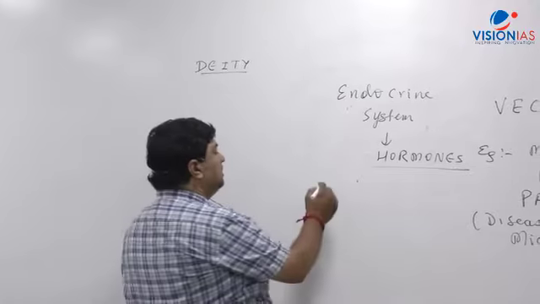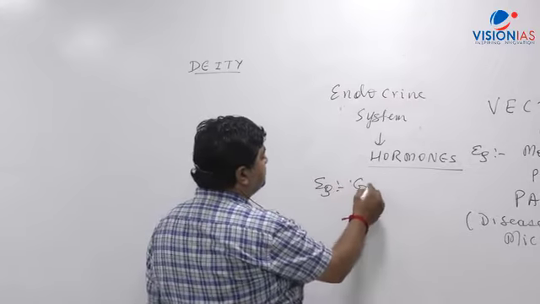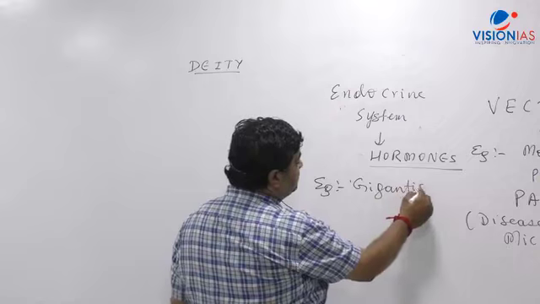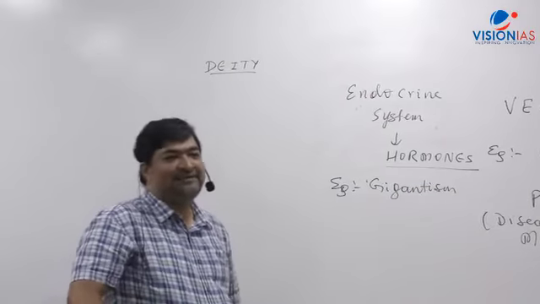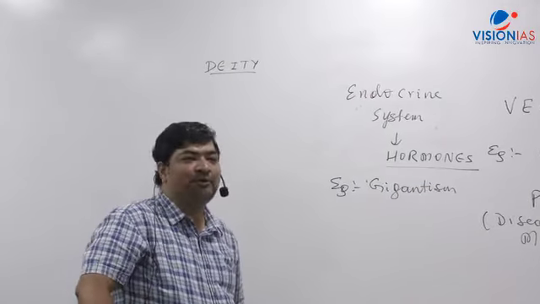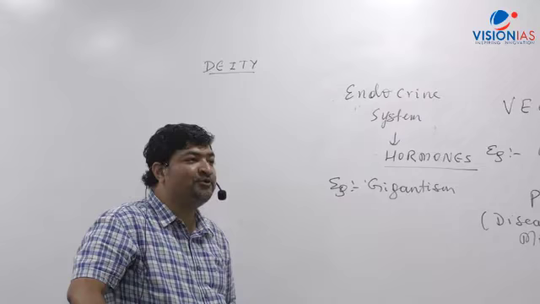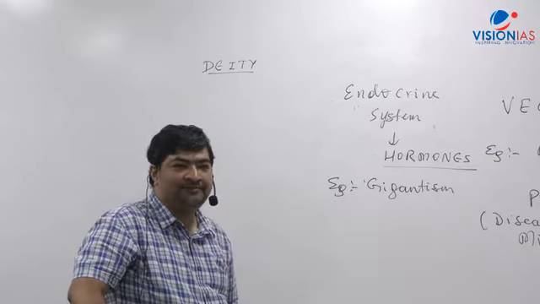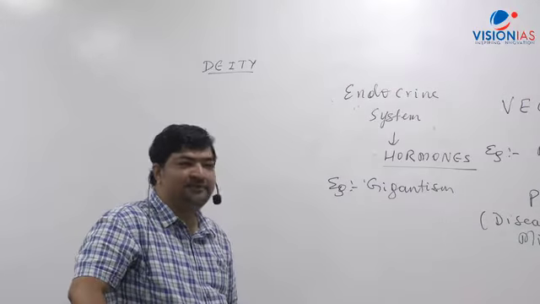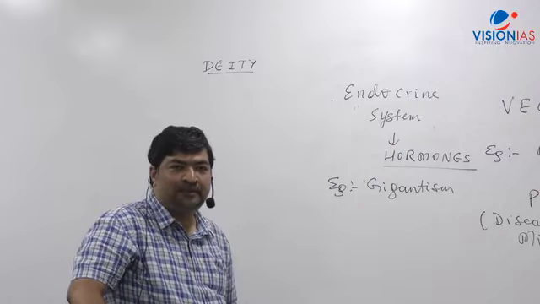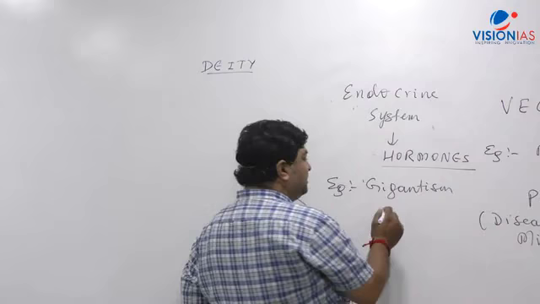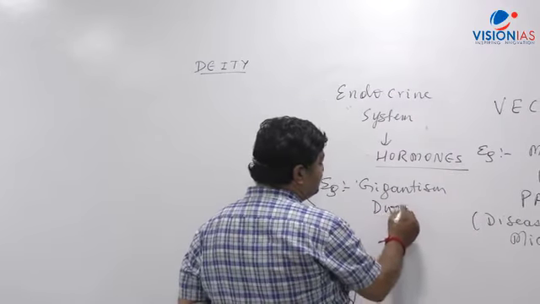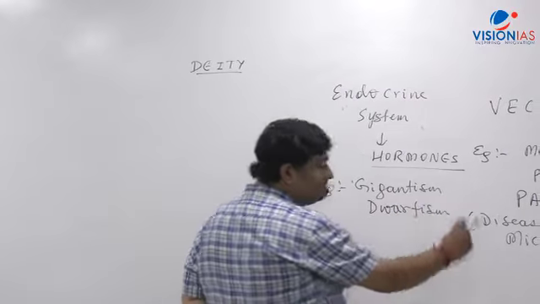For example, when you talk about gigantism, where the person grows to a very tall height, like Khali, that is because of growth hormone. Why? More secretion of growth hormone. There's a gland called the pituitary gland, a very, very small gland in the brain. There growth hormone comes. If the secretion of growth hormone is less, that is called dwarfism.